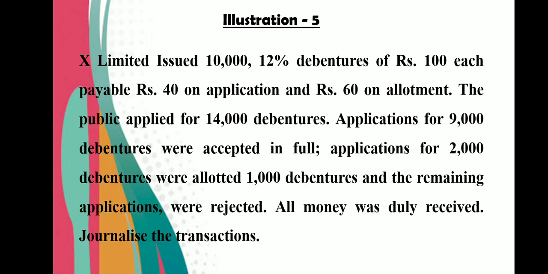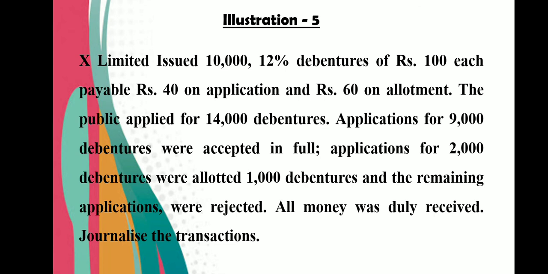Out of 14,000, 9,000 were given 9,000 debentures. Applications for 2,000 debentures were allotted 1,000 debentures. That means 1,000 is not given. And the remaining applicants, how many remaining? Out of 14, 9,000 is full, 2,000 is given 1,000. So 9 and 2, 11. So remaining 3,000. The remaining 3,000 applications were rejected. So here pro rata allotment is with the second category, that applicants for 2,000 debentures were allotted 1,000. So it is a combination of pro rata as well as refund.